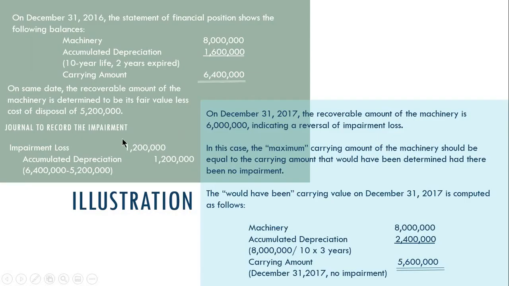So, i-continue natin to, class. Katong na-impaired na carrying amount in 2016. Di ba, ang basis talaga natin sa depreciation is the 5.2 million. Ang 5.6 million, limit lang siya sa atuang bag-ong recoverable amount na dapat di siya mag-exceed sa 5.6 million. Pero sa ato ang libro, ang bag-o gyud niya carrying amount is 5.2 million on December 31, 2016, ug mao ni siya atong basis for another depreciation sa December 31, 2017.